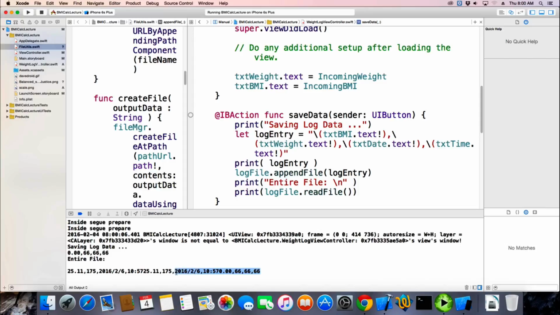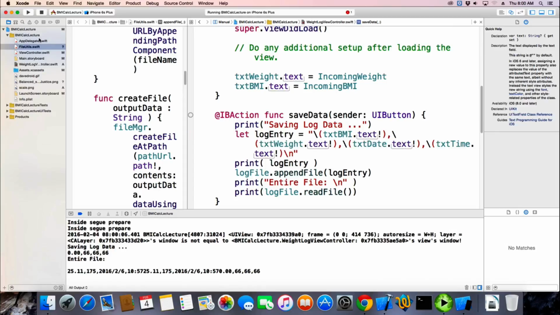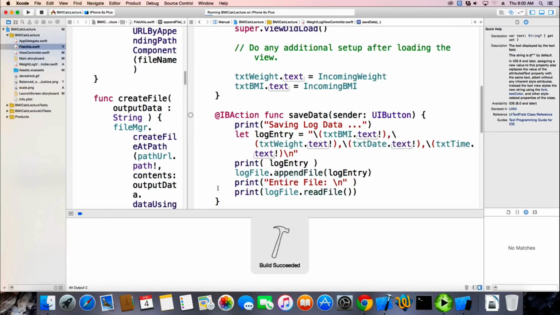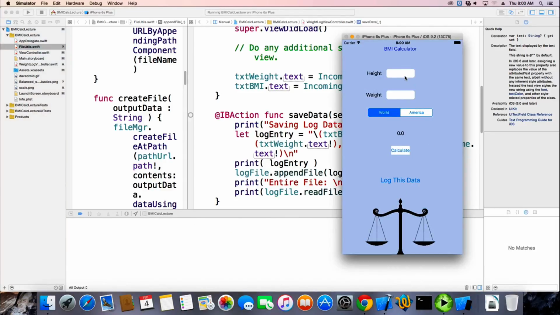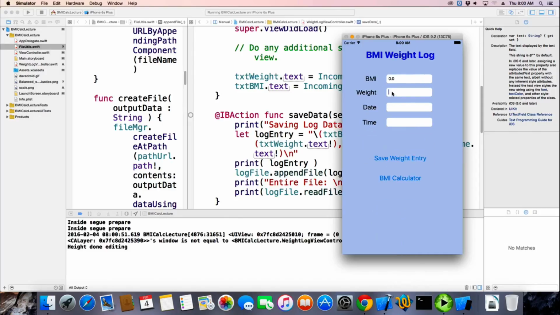So why do I have that all on one line? Because you didn't add any new lines when you told it to, right? Yes. So the log entry that I'm creating, this string, has to have a character return in it in order for me to have a CSV file completely. So each log entry is its own set. I did that on purpose. I did. Seriously.